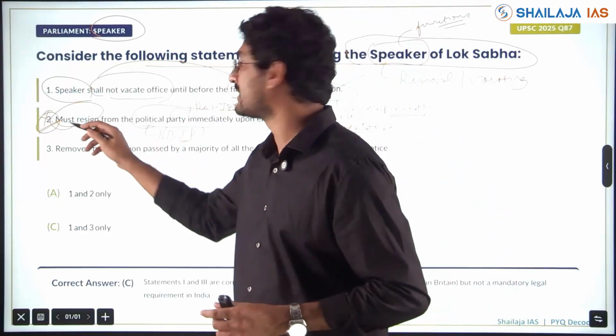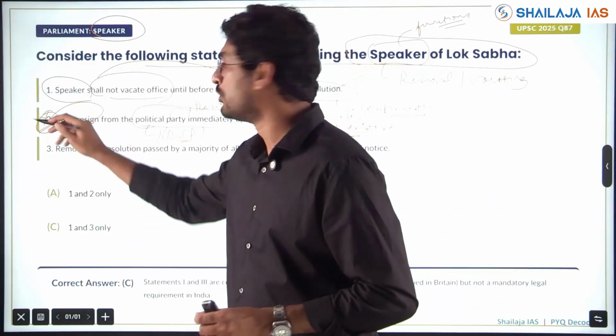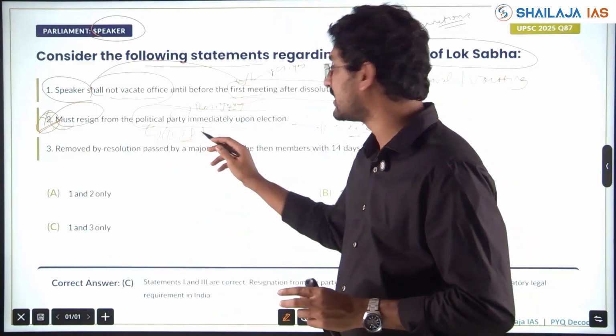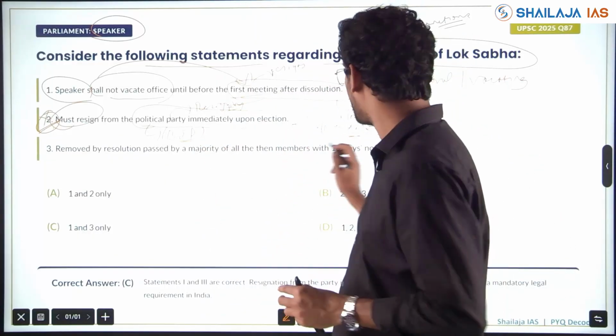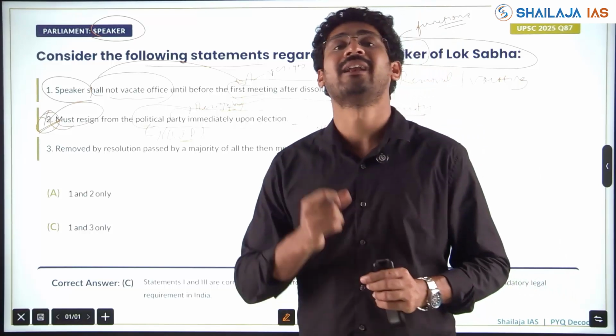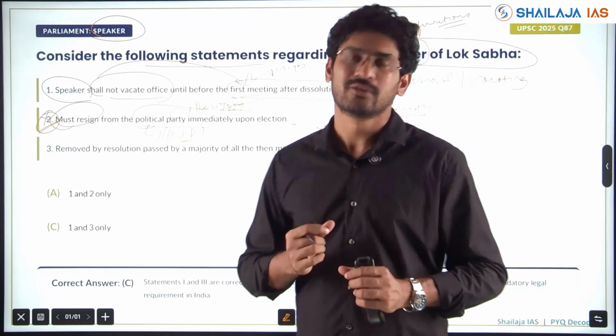It's not that, oh, "must" has been given, so I have to mark it wrong. No, that is not the way. You should understand the concept. You should understand that the trap is about the convention versus mandatory constitutional provisions given in the Constitution.